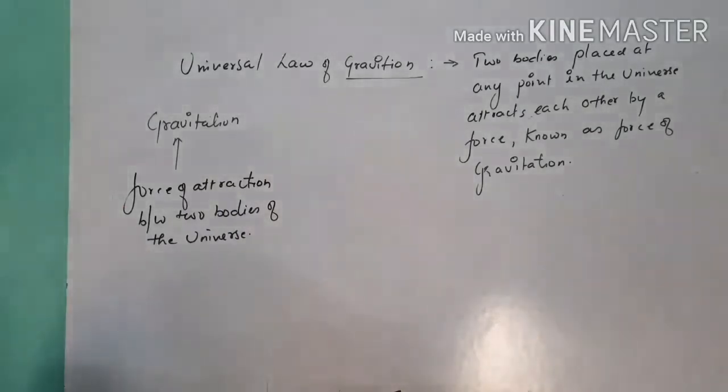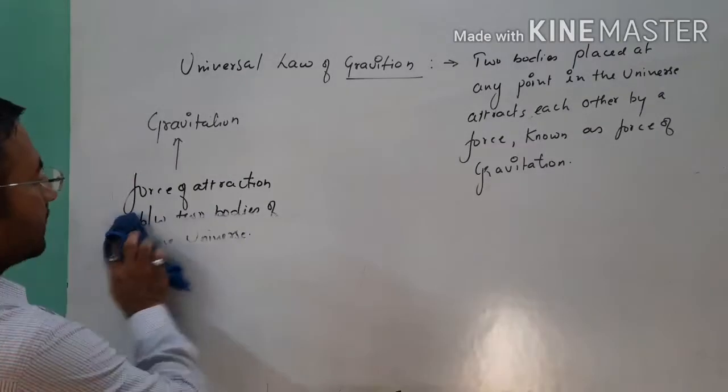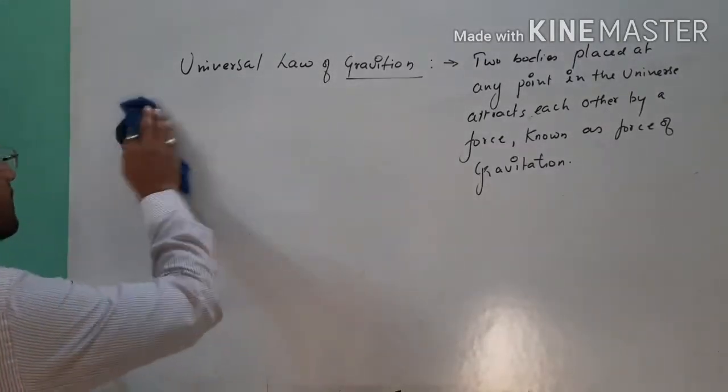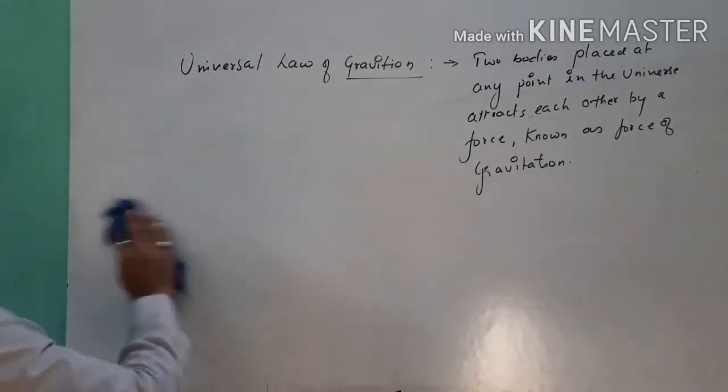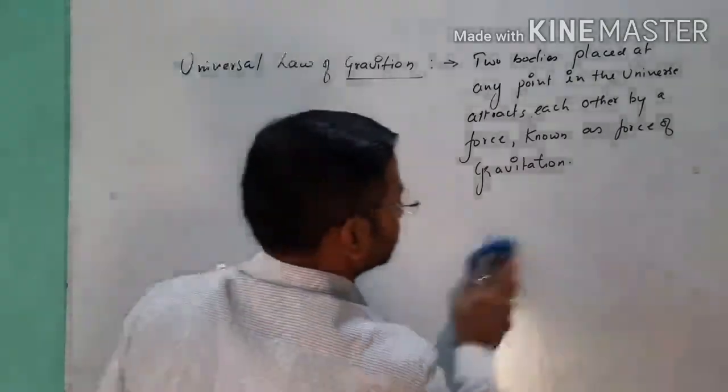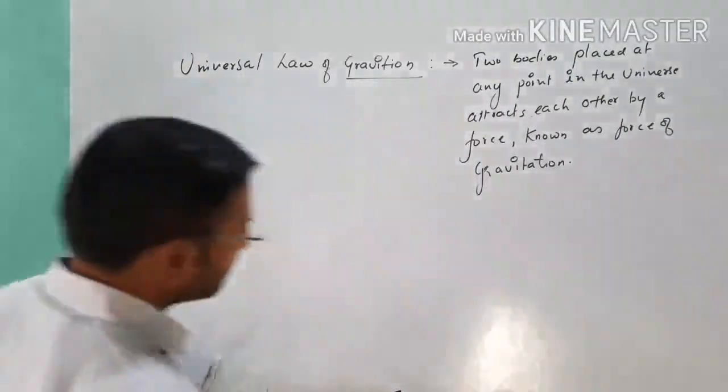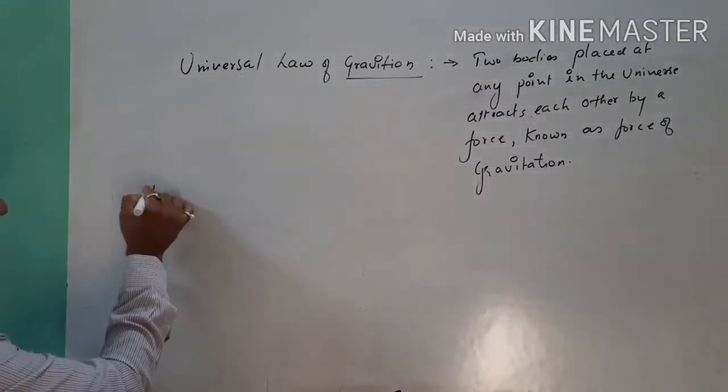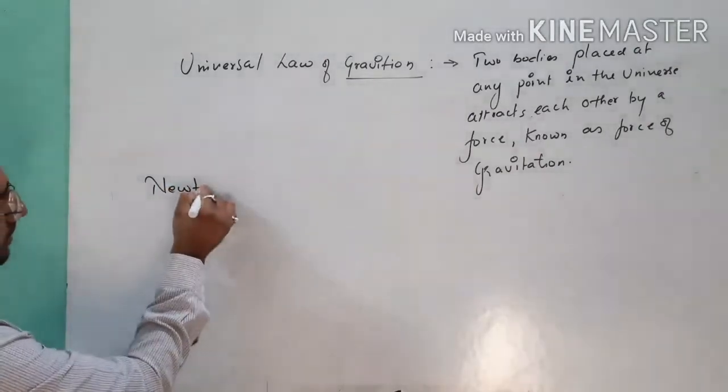Now after this we will talk about Newton's law of force of gravitation, because about the gravitational force Newton gave a formula. So after the definition of universal law of gravitation, we will write the next heading, Newton's law of gravitation.